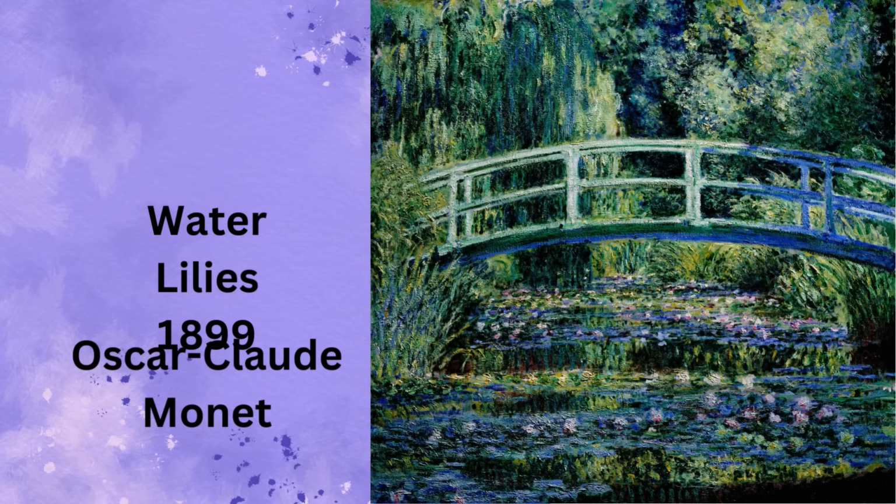This painting is from a series Monet painted called Water Lilies. He actually turned a swampy area behind his house into a lily pond and built a Japanese-style bridge over it to become the subject of this series.